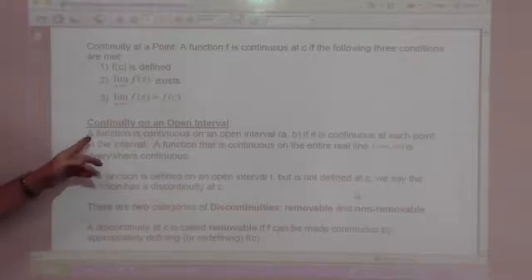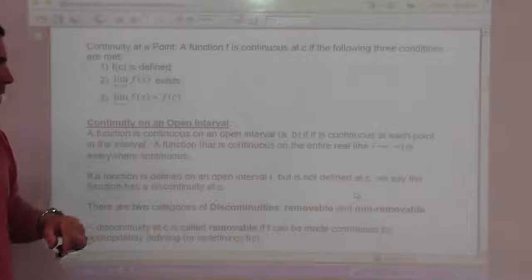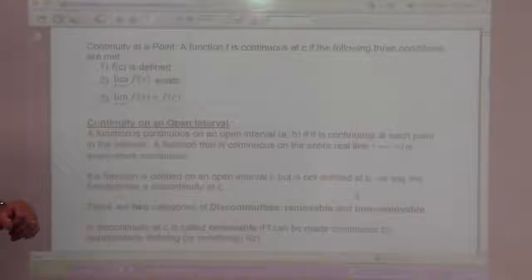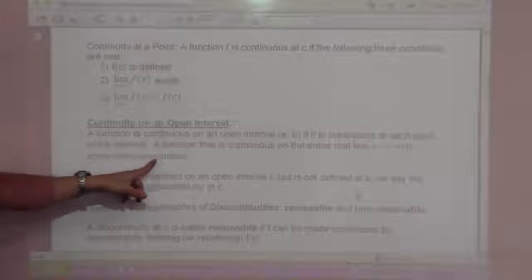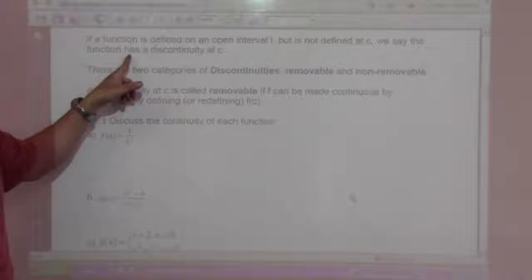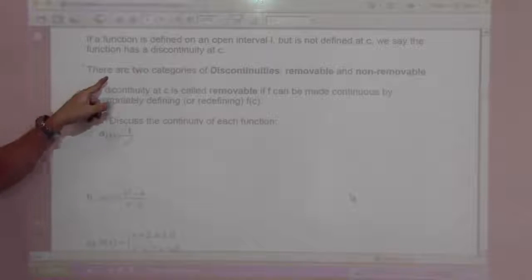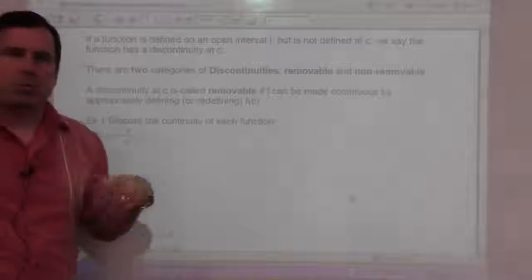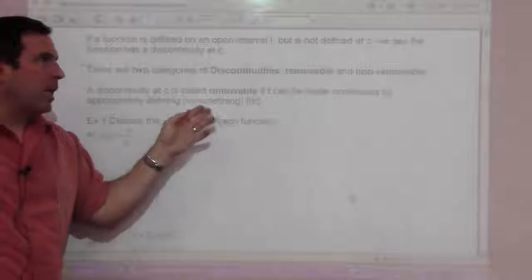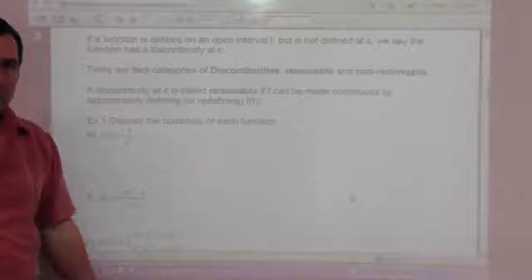Now, continuity on an open interval. A function is continuous on an open interval (a, b) if it is continuous at each point in the interval. A function that is continuous on the entire real line from negative infinity to infinity is everywhere continuous. If a function is defined on an open interval I but is not defined at c, we say the function has a discontinuity at c. There are two categories of discontinuities, those that are removable and those that are not removable. A discontinuity at c is called removable if f can be made continuous by appropriately defining or redefining f of c, like if you could factor out a discontinuity.